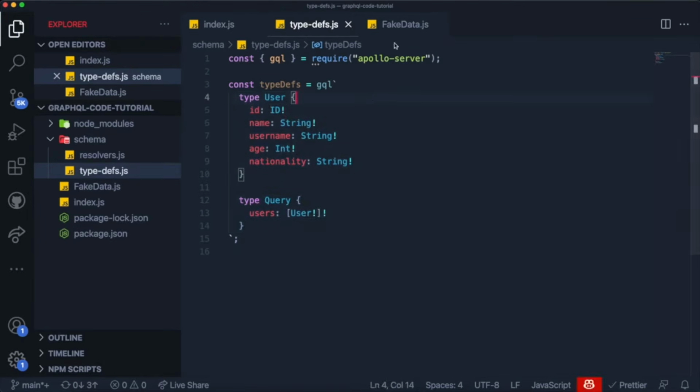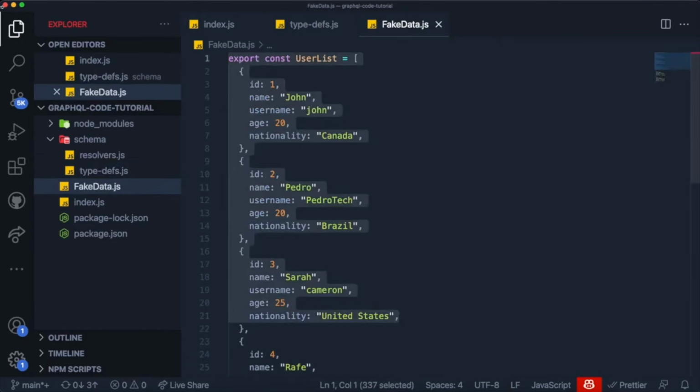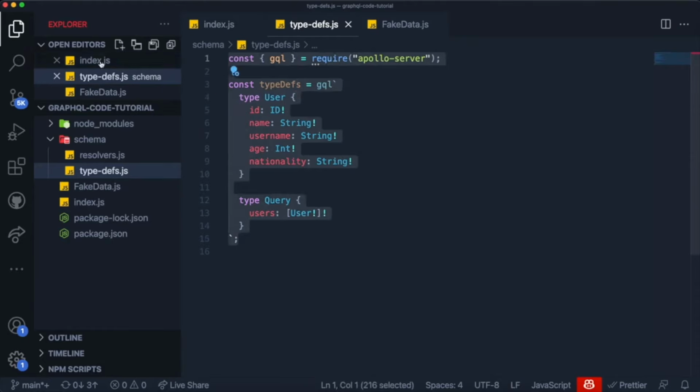So now let's save this, and this is our database over here. So now that we have our data, we have our type definitions. Can we actually make this work and actually make queries to our API? Well, no, because in GraphQL, just having this information over here doesn't work that way, because it doesn't actually know what to do when you make the query.